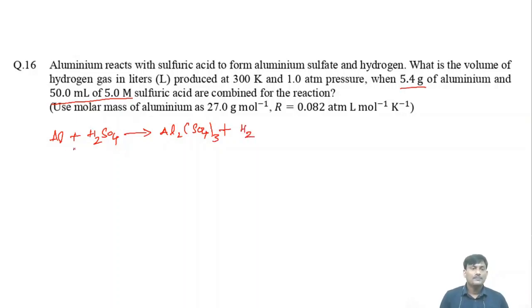Here you have to take 2 moles of aluminum and 3 moles of H2SO4, so finally you will get 3 moles of hydrogen. Okay, this is the balanced equation between aluminum and H2SO4. In this case, 5.4 grams of aluminum is taken.